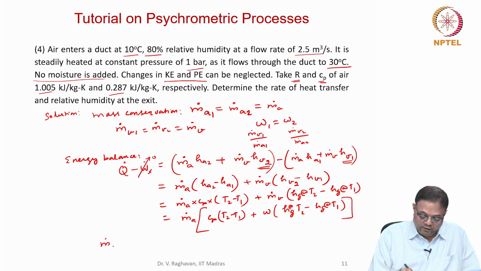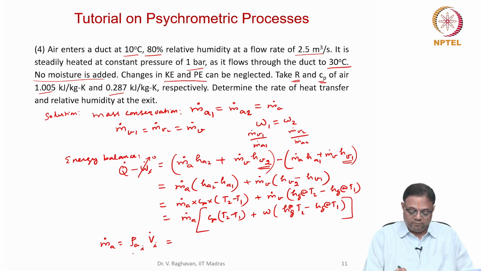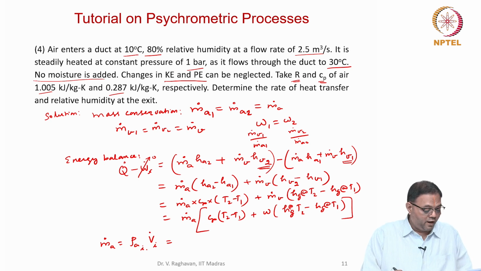What is M dot A? M dot A will be equal to the density of the air at the inlet, into the volumetric flow rate at the inlet. That is given, and it is steady flow, so it remains the same, but you have to find the density. What is rho A1?